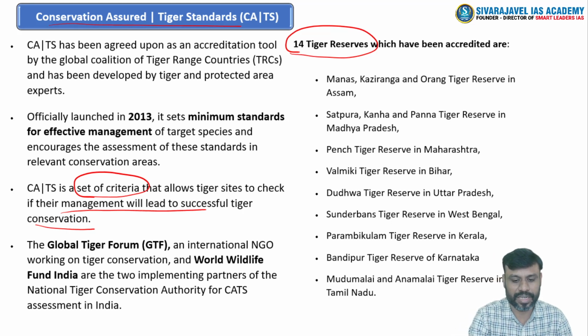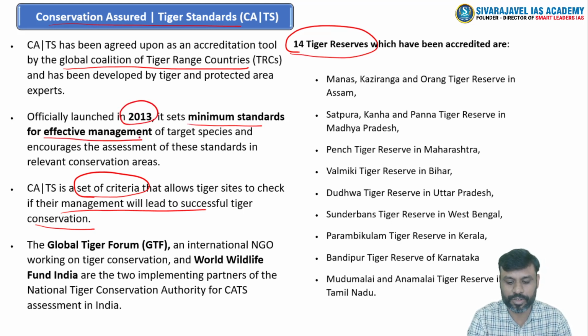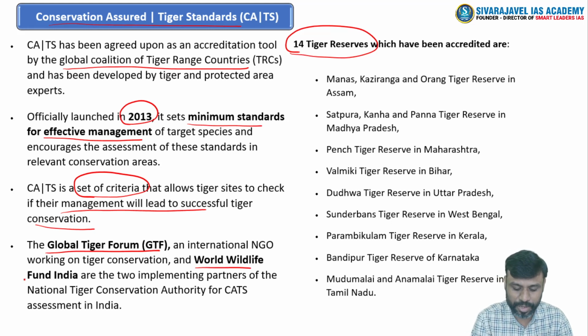It was launched in the year 2013, and it is considered as a minimum standard for the effective management of the target species. And normally the assessment for this accreditation is done by the Global Tiger Forum, which is an international level non-government organization, and World Wildlife Fund India.